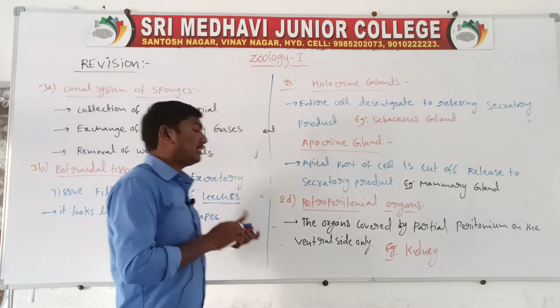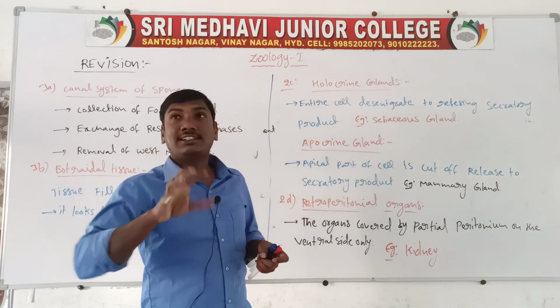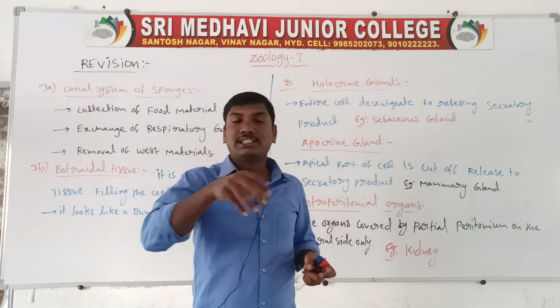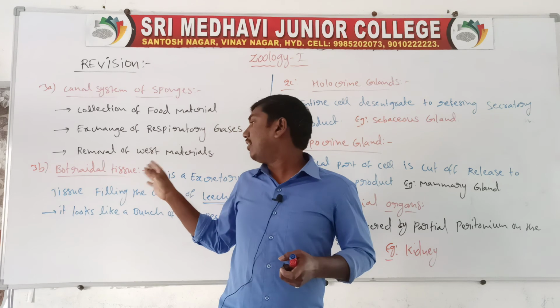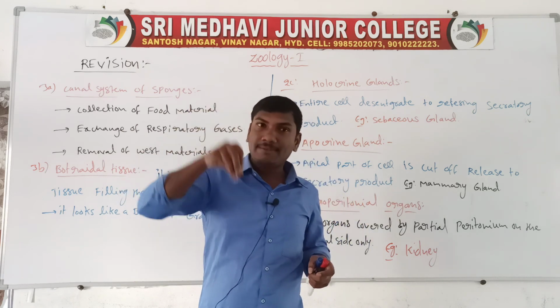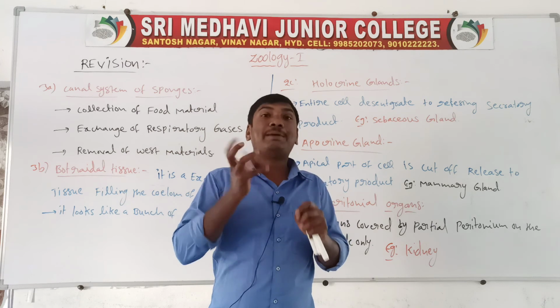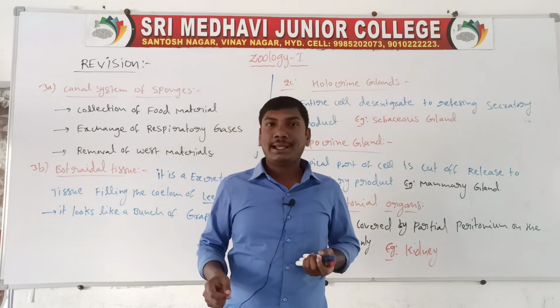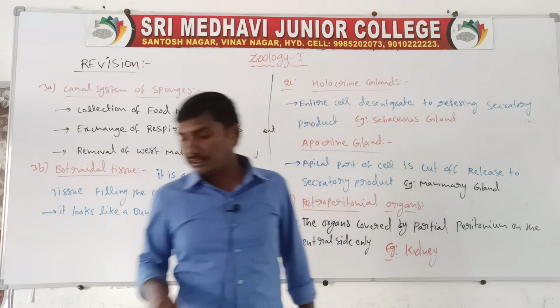Botryoidal tissue means it is an excretory tissue filling the coelom of leeches. It looks like a bunch of grapes. Next question.